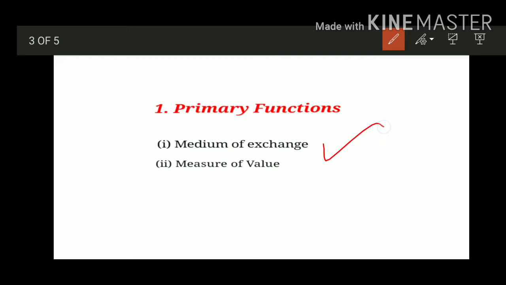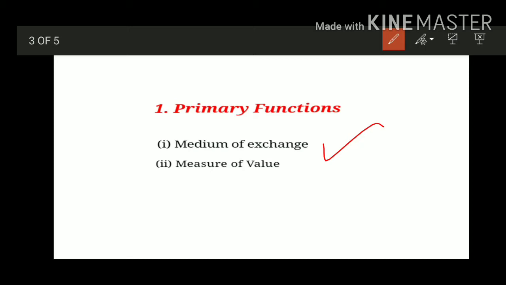Primary function. The first one is medium of exchange. Now the problem of the barter system has been totally removed through the introduction of money. In the barter system there was goods to goods transaction. Suppose you want an apple, so you can get an apple by giving rice to some other person. So it was a difficult process because both parties must agree for the exchange process. But when money came, the exchange process became easier. So if you want to buy anything, you can just pay money and get the commodity.